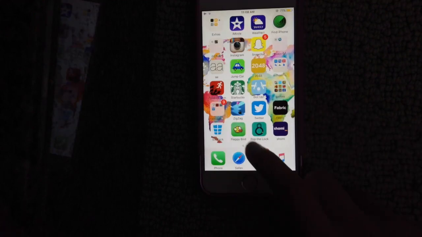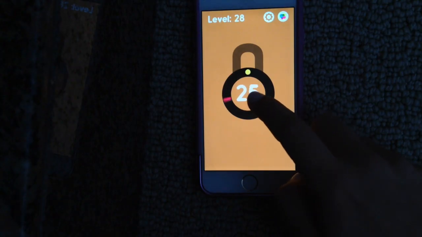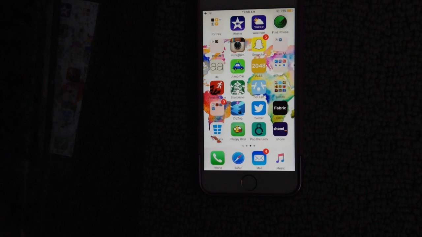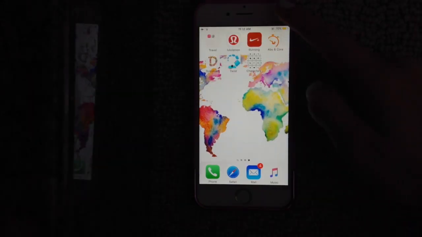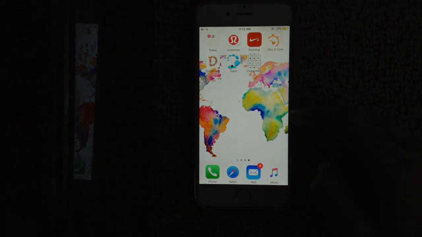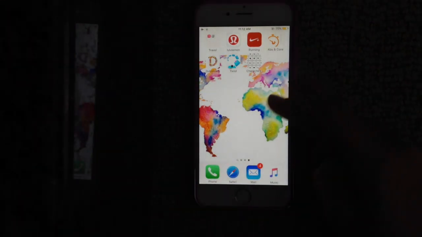Then I have Pop the Lock. So you just try and pop the lock by hitting it in the middle. Then I have Showmax, which is like Netflix. So now on to my last page, and if you're wondering, my phone is 64 gigabytes. That's why I have so many apps.